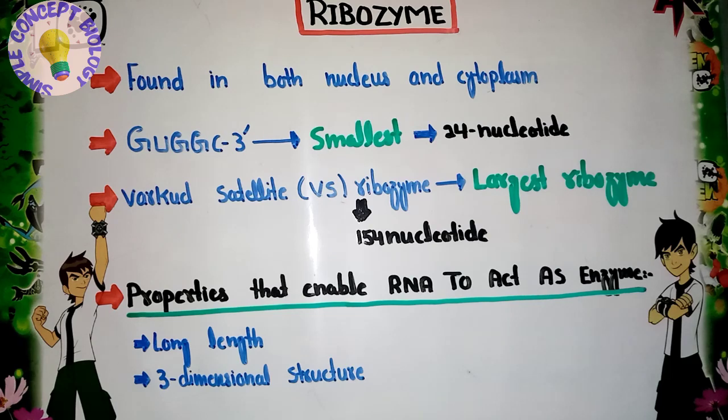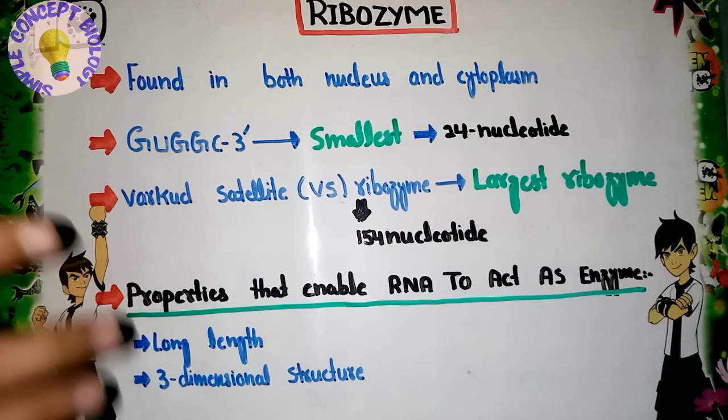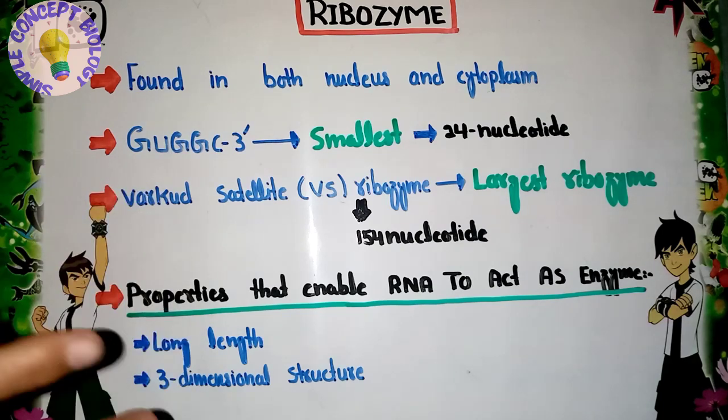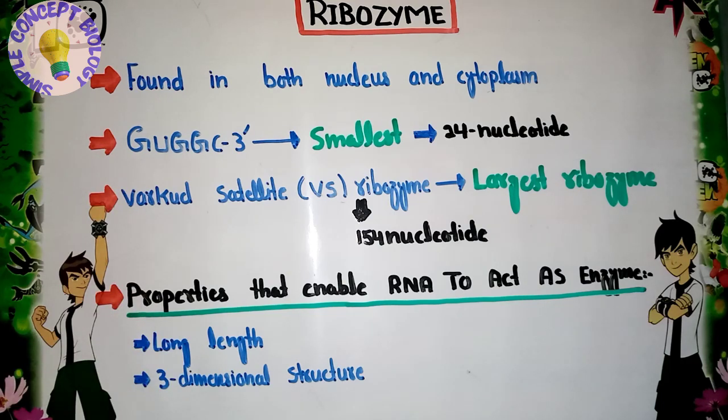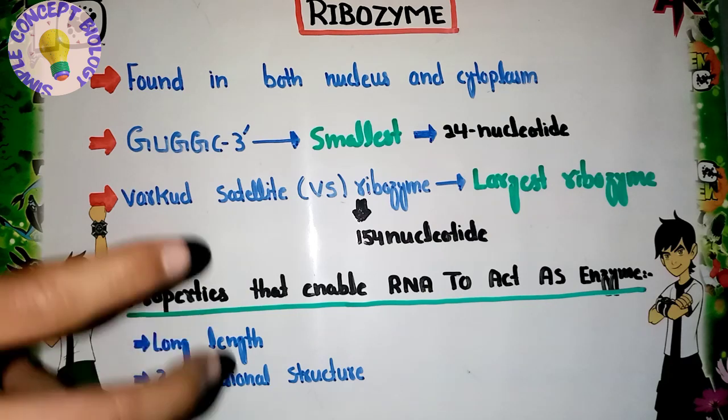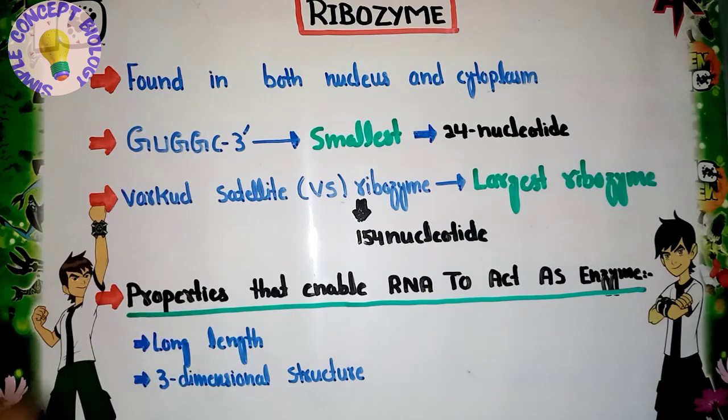Now we will talk about the smallest ribozyme and the largest ribozyme. As we know, the ribozyme is RNA, so it must be made from nucleotides. The number of nucleotides varies in ribozymes, and only on the basis of this number of nucleotides do we decide which is the smallest ribozyme and which is the largest ribozyme.